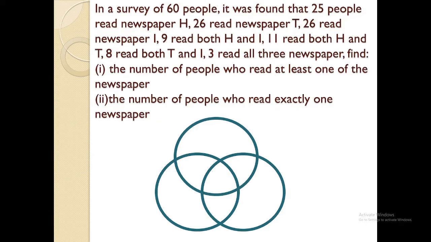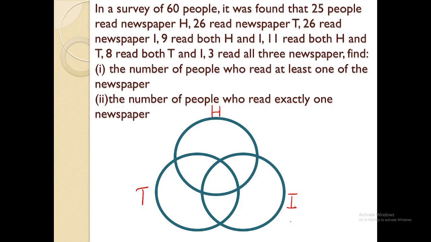Okay, now let's have another problem. This time, let's have a three-circle Venn diagram. So in a survey of 60 people, it was found that 25 people read newspaper H. So we have newspaper H. 26 read newspaper T. 26 read newspaper I. 9 read both H and I. 11 both read H and T.